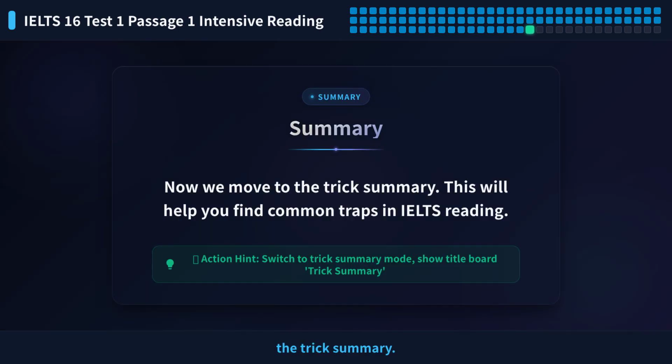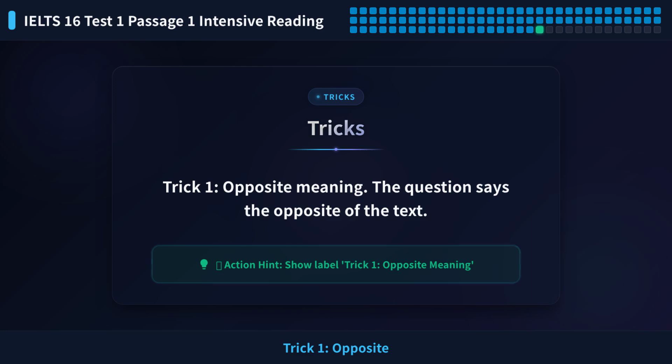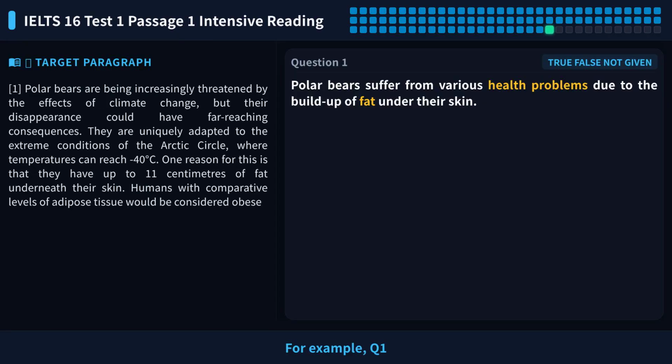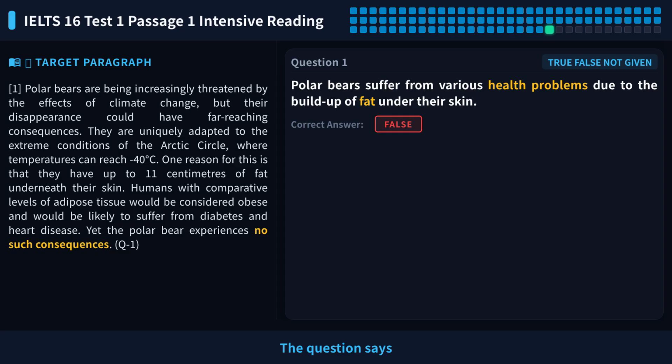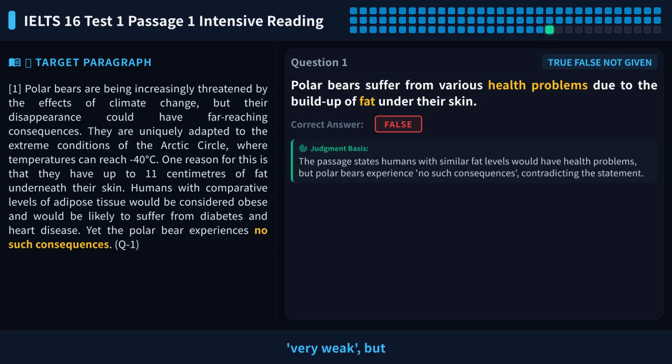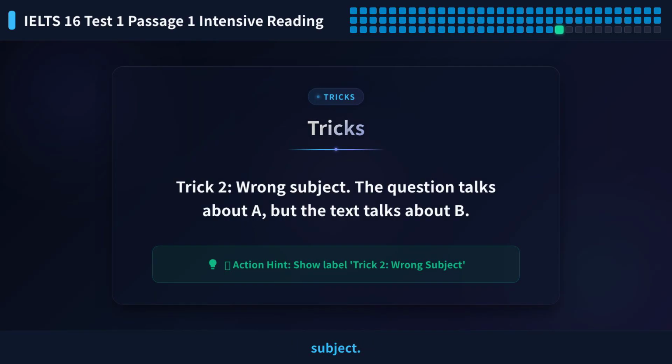Now we move to the trick summary. This will help you find common traps in IELTS reading. Trick 1, opposite meaning. The question says the opposite of the text. For example, Q1 and Q6. The question says very weak, but the text says very strong. They are opposite.